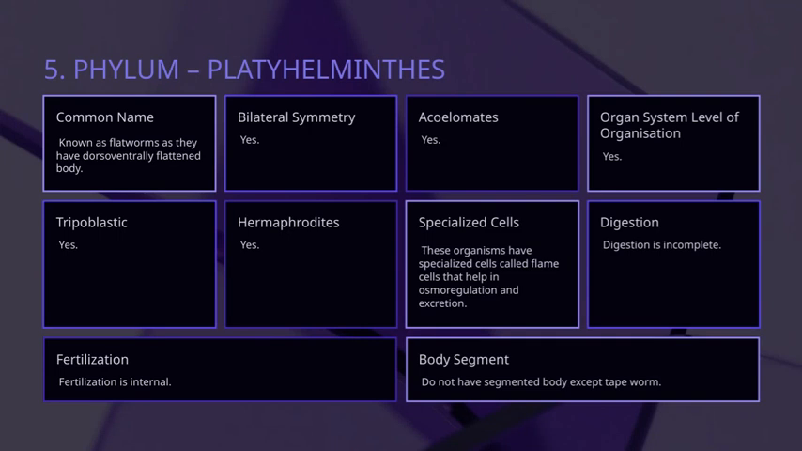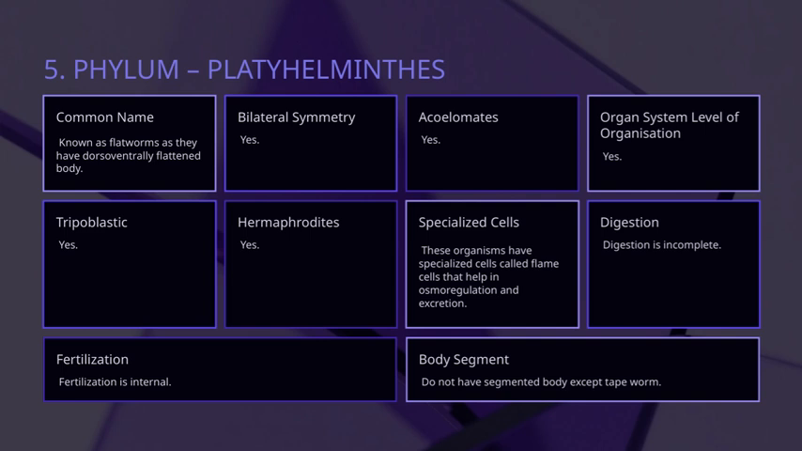Now let's look at some key features of phylum Platyhelminthes, or flatworms. First, it's important to note that digestion in these organisms is incomplete. That means they have a simple digestive system with only one opening, so food enters and waste exits through the same structure. Moving on, these organisms belong to the organ system level of organization, which indicates a higher level of complexity compared to cellular or tissue levels. Unlike many other worms, they don't have segmented bodies, except for tapeworms, which are an exception to this rule.